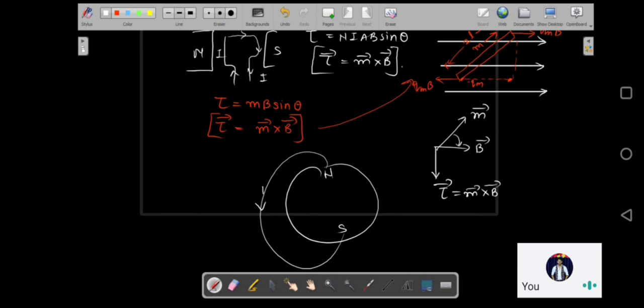Basically you place a needle over here. So how is this needle going to point? This needle is going to point like this, north and south. Why is it pointing like this? Supposing the needle was placed like this, it would still point like this. Why? Because a torque is going to act, and it is going to align itself in the stable equilibrium. That means at this point, the magnetic field is going like this, and the dipole moment is going to be in the same direction. So the north south would be like this.